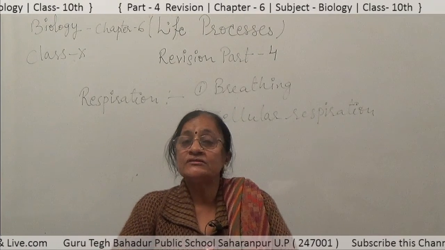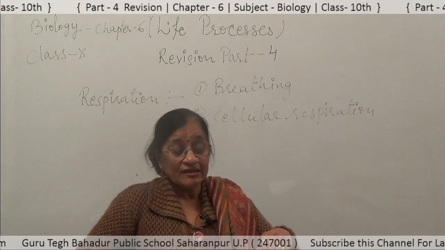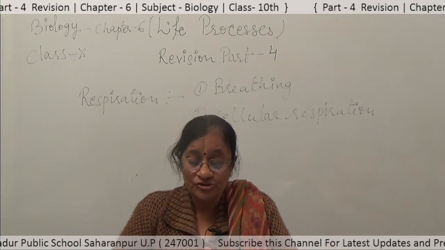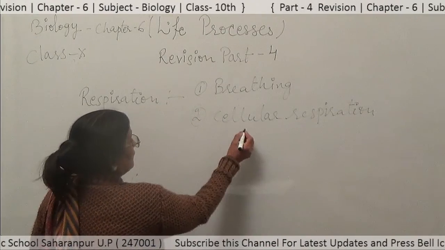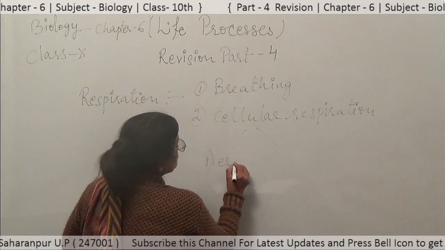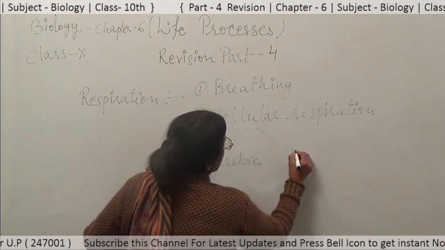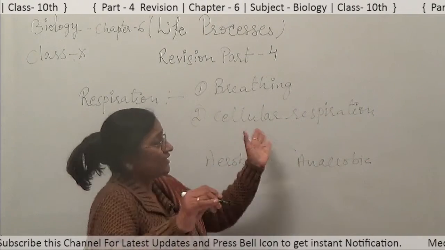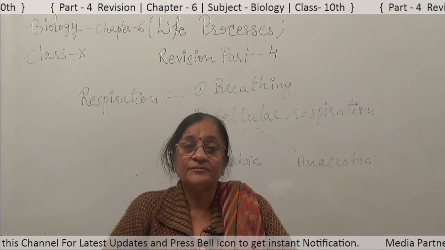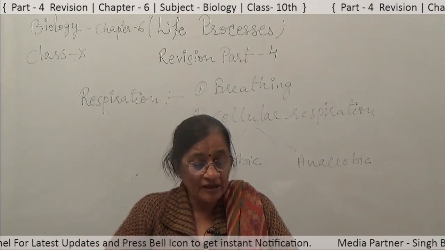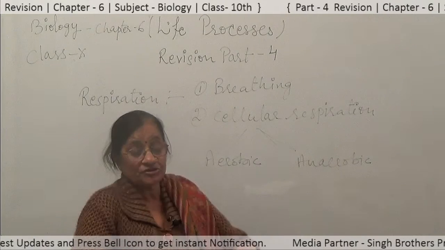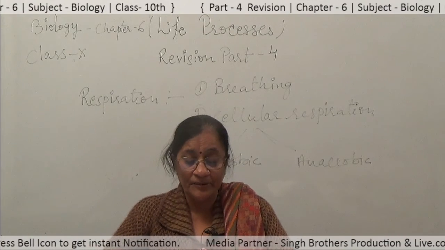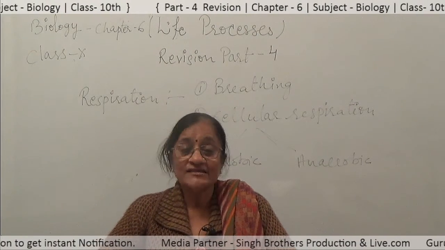Now, cellular respiration, or oxidation of food, may be categorized into two main types: number one, aerobic respiration, and number two, anaerobic respiration. Aerobic respiration is the respiration that takes place in abundance of oxygen.